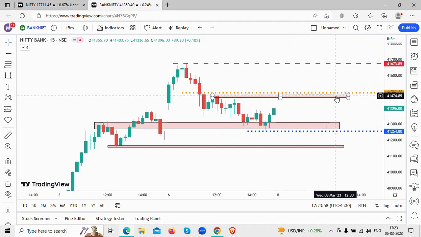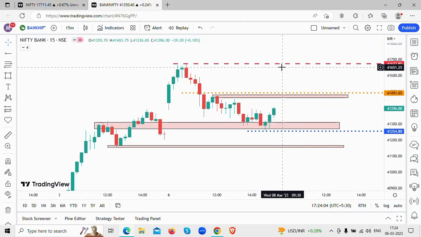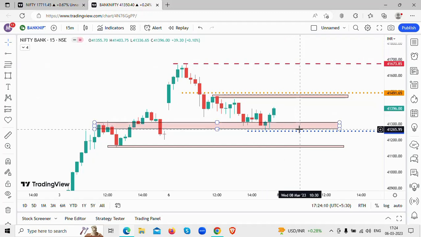So what we are looking at here is 41,480 to 41,500 resistance level, 41,650 to 41,670 as a resistance level, 41,265 to 41,290 level as your support level, and 41,150 to 41,170 level as your support level.